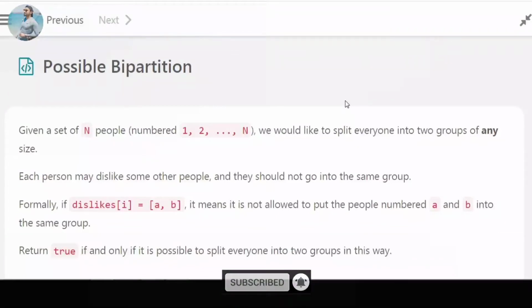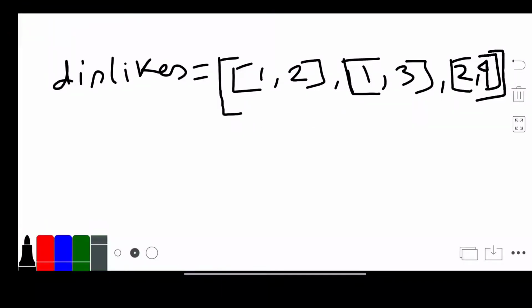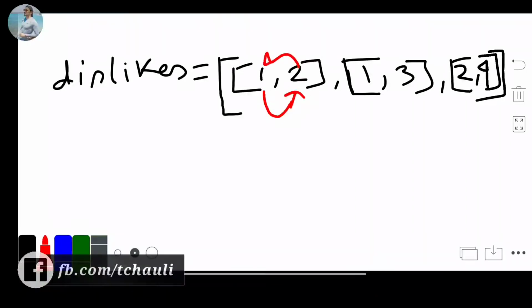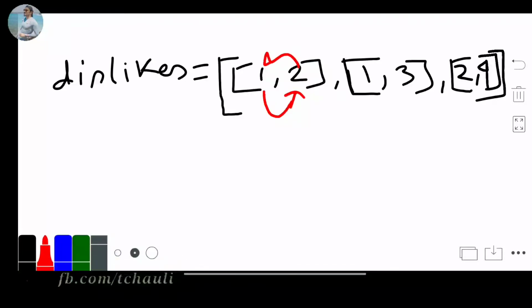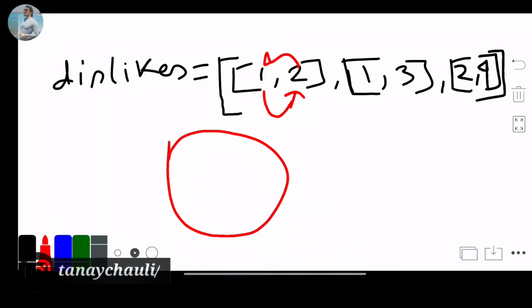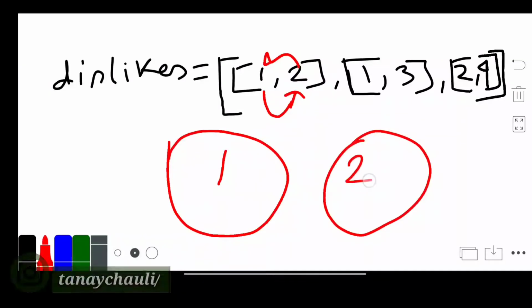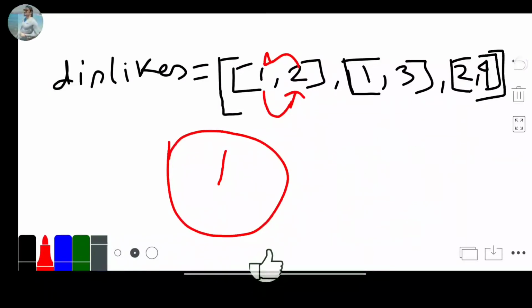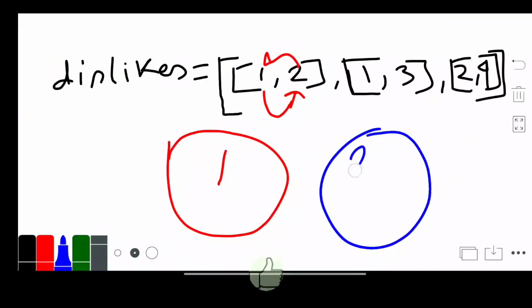So now we'll move to pen and paper. Now we will understand this question using this given example. First, according to our question statement, each person may dislike some other person and they shouldn't go into the same group. So 1 dislikes 2, and 2 dislikes 1, and they shouldn't go into the same group. So we will create two different groups, one for 1 and another for 2. So we add 1 and 2 in different groups and check the next value.